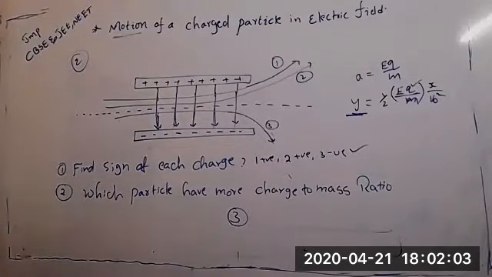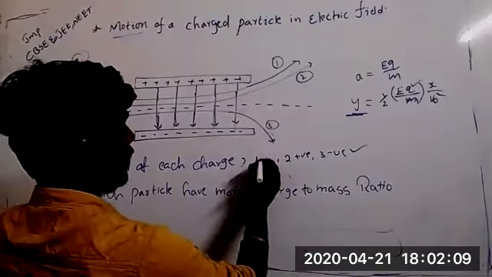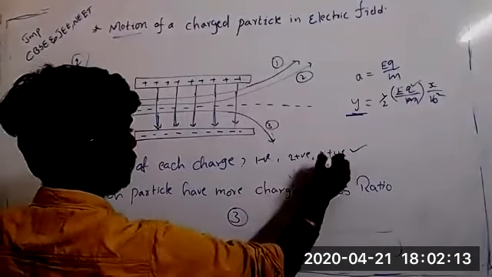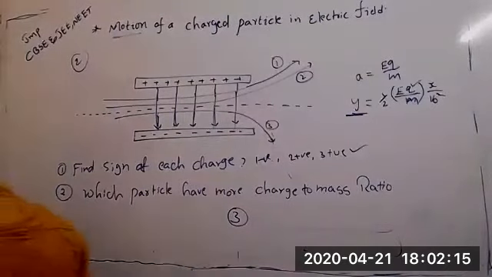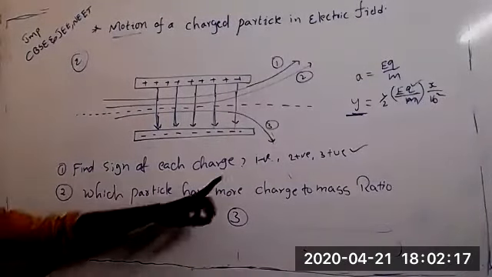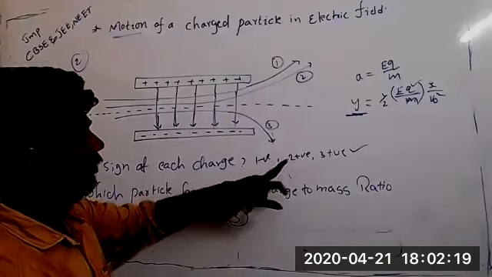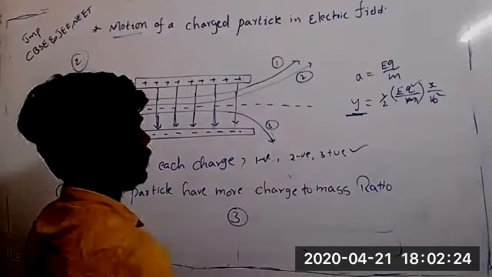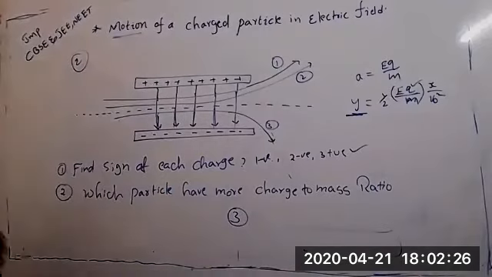You can ask. Sir, how is one positive, sir? One is negative. Second is negative, and third is positive. Yes. One is negative, second is also negative, third is positive. Law of charges.